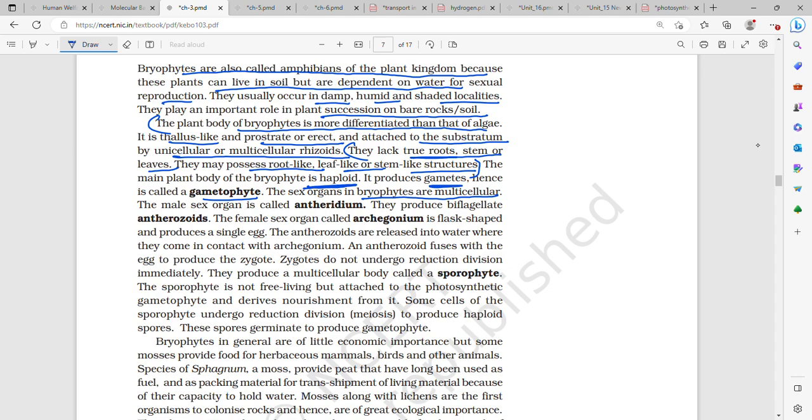Sex organs in bryophytes are multicellular. The male sex organ is the antheridium and produces biflagellate antherozoids. The female sex organ is the archegonium, flask shaped, and produces a single egg.